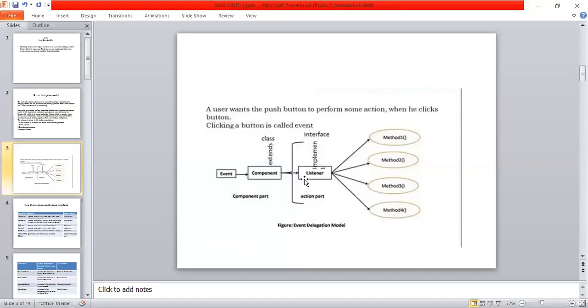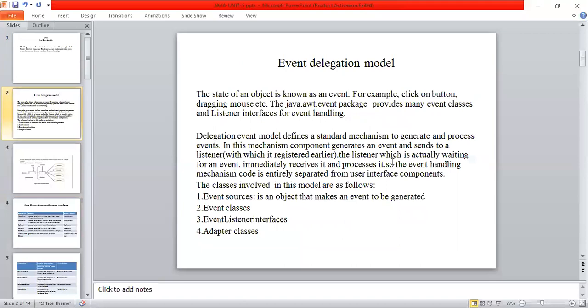The listener is waiting for an event, and once it receives an event, it immediately processes it. So the event handling code is entirely separated from the user interface components.